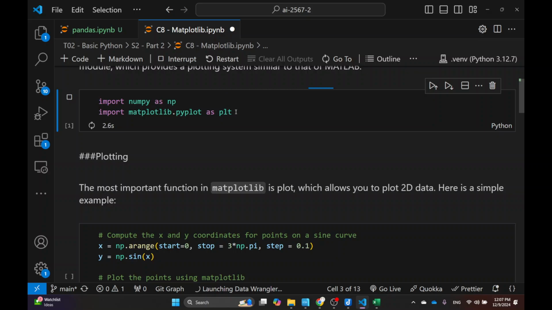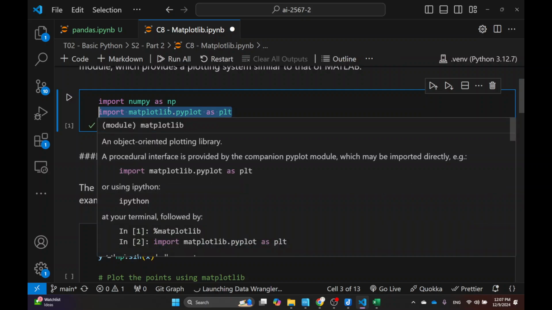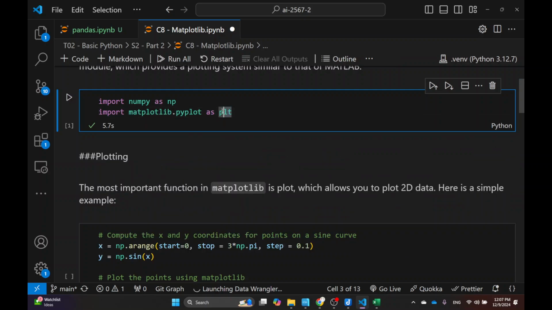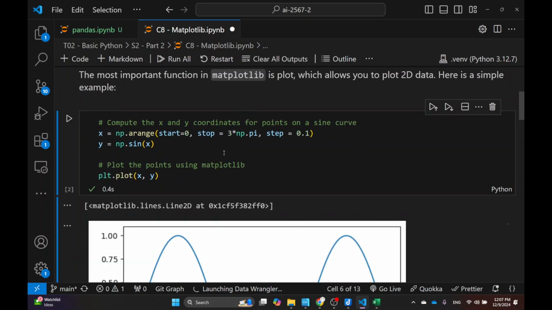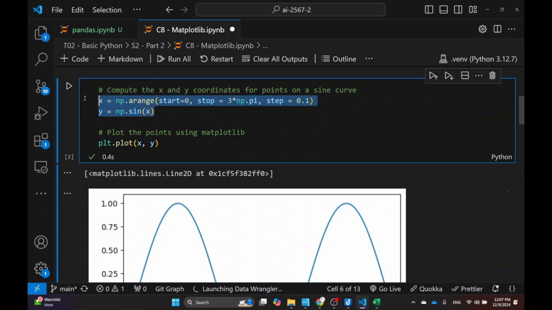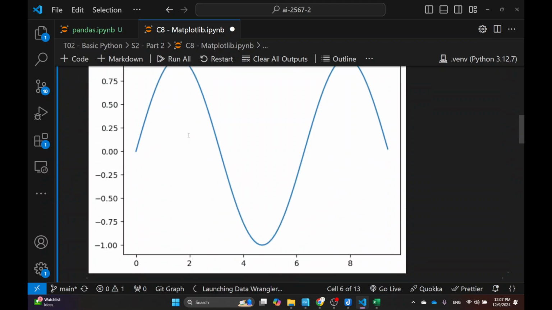Okay, so as always, you're gonna import something. So this is matplotlib.pyplot, and then you just name it plt, right? And I mean, it's pretty self-explanatory. Like if you have data, x and y, you can plot it like that. So very simple, like that.